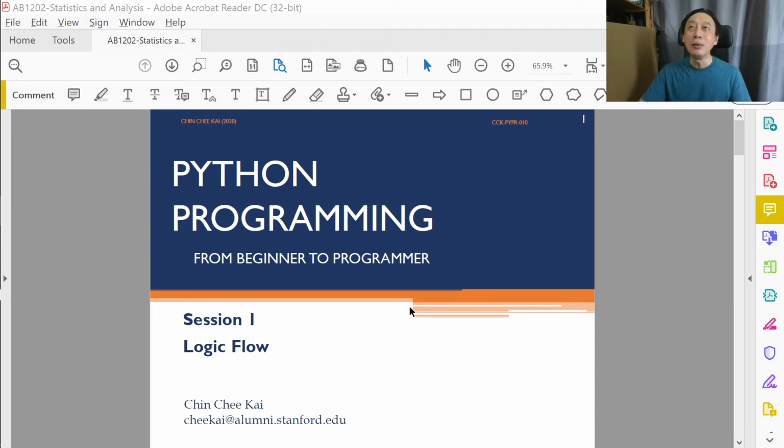But how does it get structured into smaller components? How does Python think? This is what we want to talk about. How can we drive Python in the way that is natural to itself? How does it follow instructions? All these are discussed under the name logic flow.